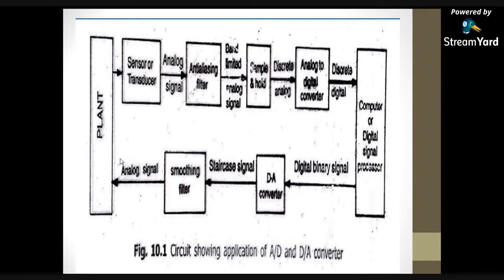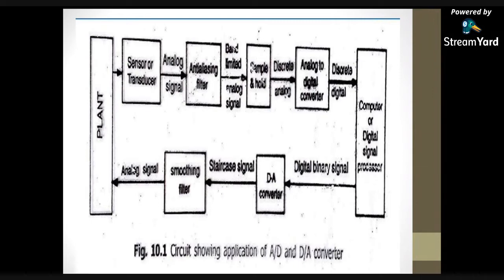What is meant by a staircase signal, and how it is converted, we will discuss in brief while discussing the D2A converters. This staircase signal is again given to the smoothing filter. The smoothing filter will give the perfect analog signal.